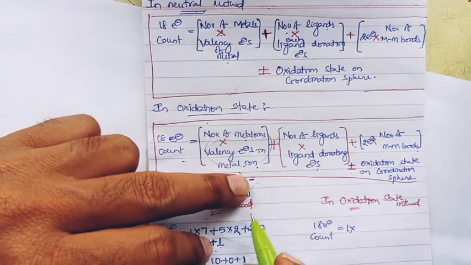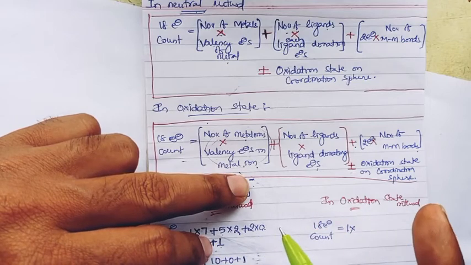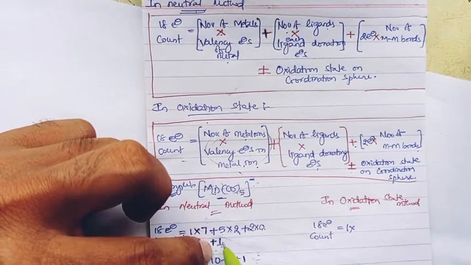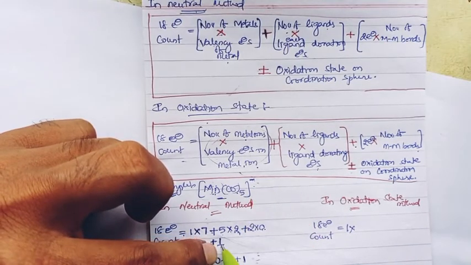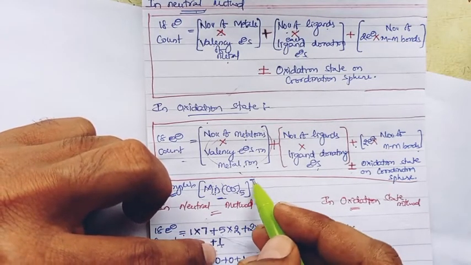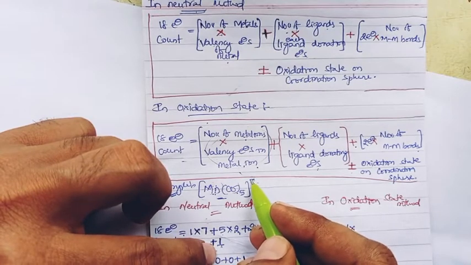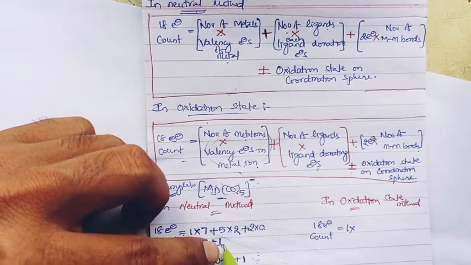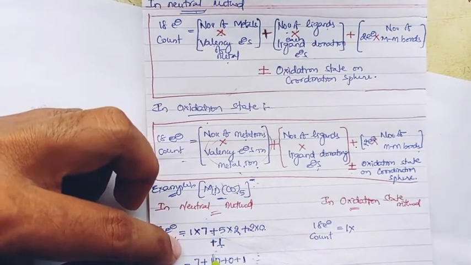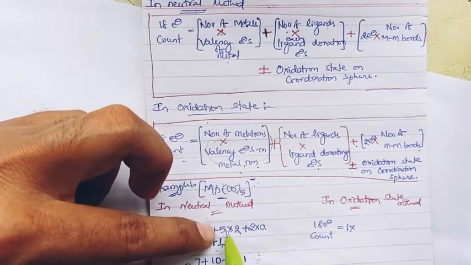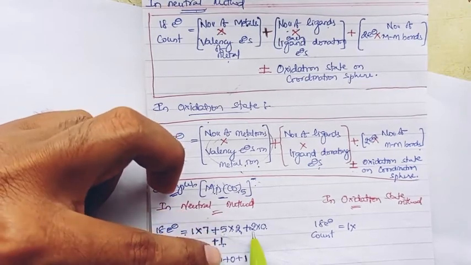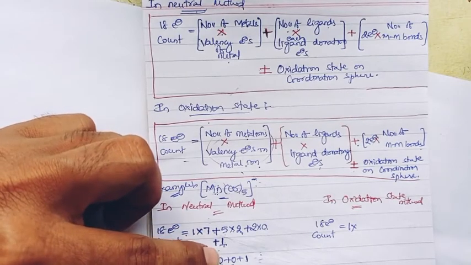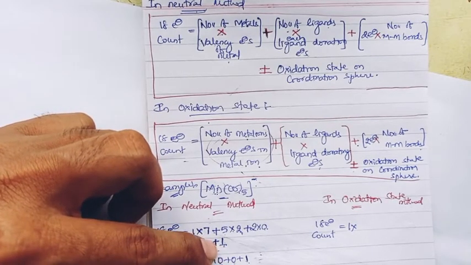-1 means it has 1 electron more, so we have to add plus 1, right. Having -1, it will be plus 1. Altogether, summarizing: 1 into 7 is 7, 5 into 2 is 10, 2 into 0 is 0, plus 1 is 1. 7 plus 10 is 17, 17 plus 0 is 17, 17 plus 1 is 18.